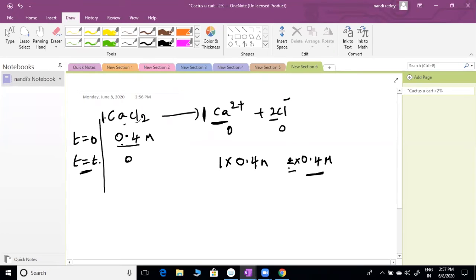How many calcium are we getting? That's why into 1. Otherwise, simply follow whatever is in front as the stoichiometric coefficient and write it in front of that. That's more than enough. So what is the calcium ion concentration after dissociation? 0.4 M. What is the chloride ion concentration after dissociation? 0.8 M.